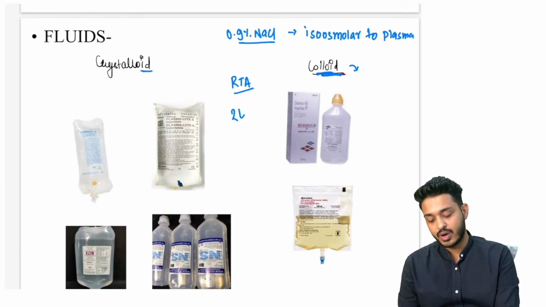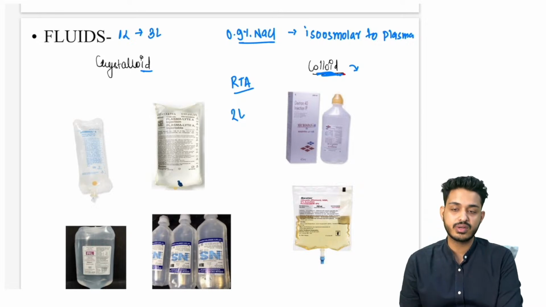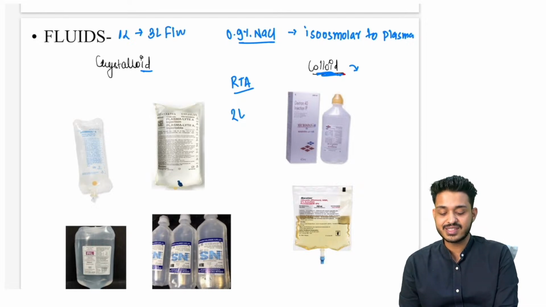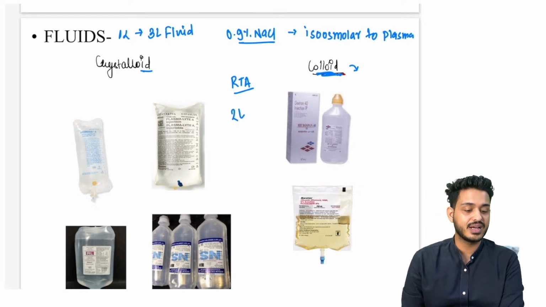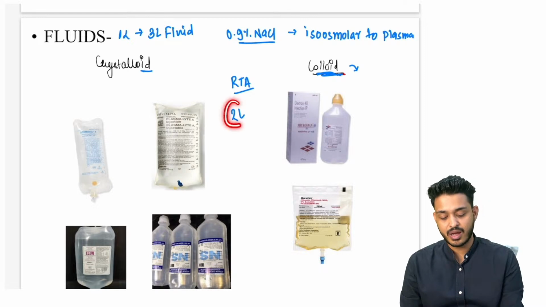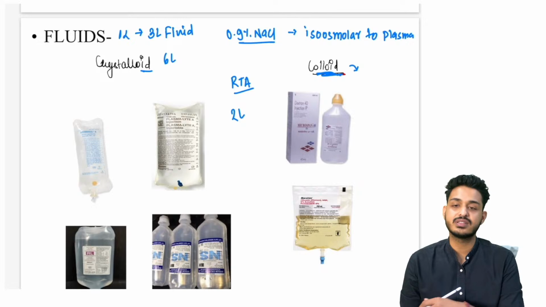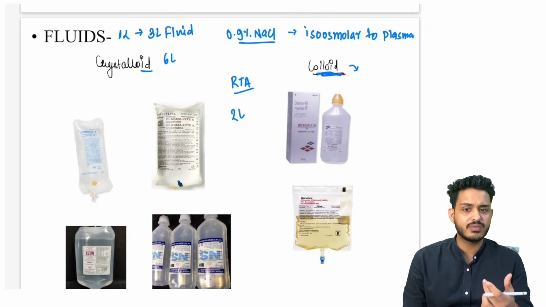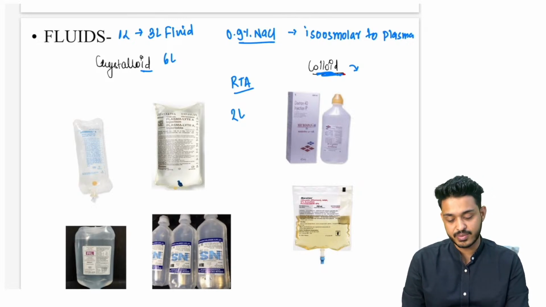3 टाइम्स. For every 1 liter loss of fluid, you need to give 3 liter. So if someone is having 1 liter loss of blood, then you will be giving 3 liter fluid to that particular patient. तो यहाँ पर अगर किसी का 2 liter blood loss हुआ है, तो you will be giving 6 liter of normal saline, or 6 liter of RL will be there, right? That is going to be the right thing.